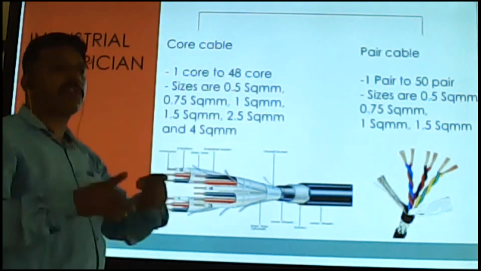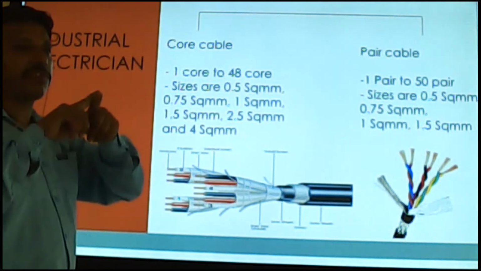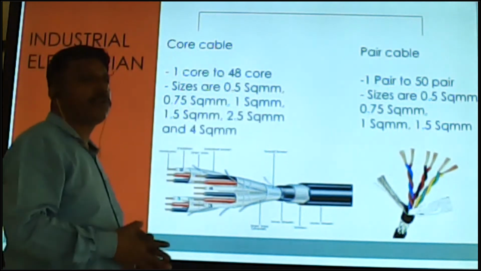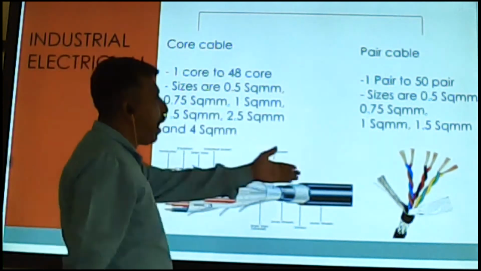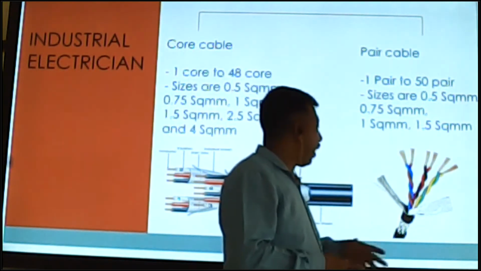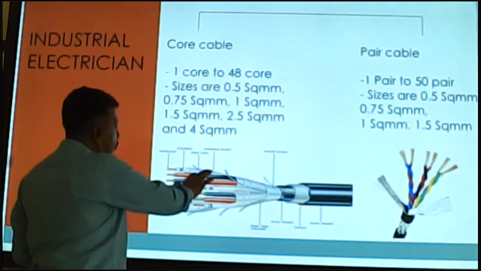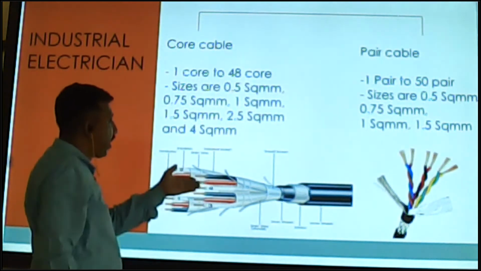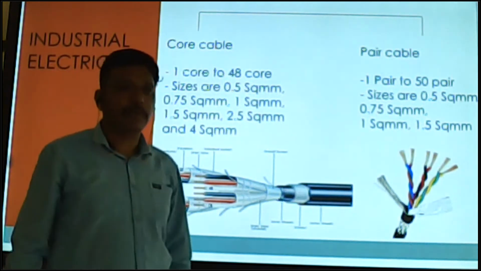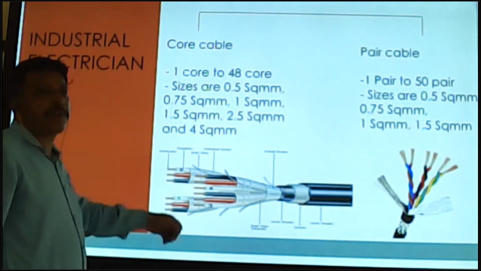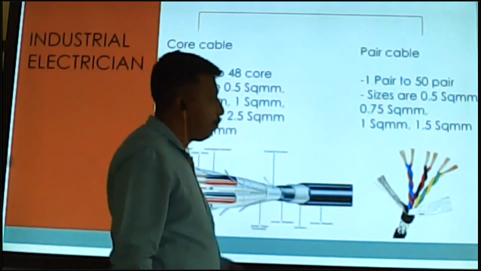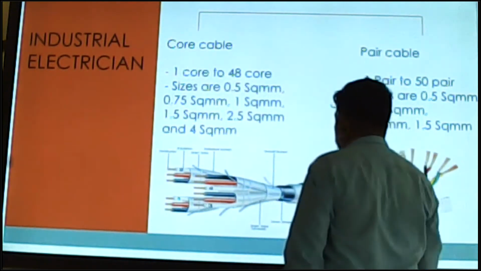So pair cable always comes in a twist system, not solid straight. You can see in the diagram, pair cable comes in twist like this, but core cable comes straight like that. You can see this is straight, not joined to each other, separate. Each core is separate, straight model, and pair cable is twist type.